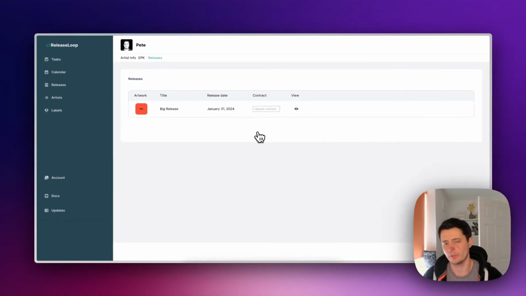So the more you add in ReleaseLoop, the more it connects and keeps you organized. So from this Artist CRM, you'll start seeing the whole release schedule and back catalog per artist, which is really good. You can upload a contract directly from here as well, which is good, and everything should keep you very organized.